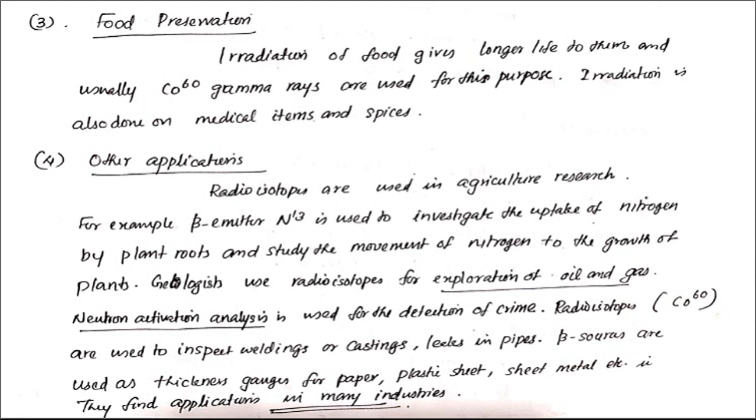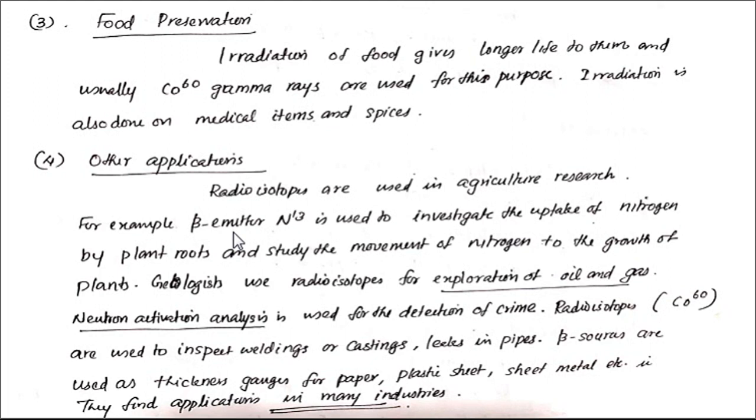And the other applications, here I am illustrating the other applications. So radioactive isotopes are used in agriculture, particularly nitrogen-13, a radioactive isotope of nitrogen-14. Nitrogen-14, we know that is nitrogen-7, 14. Nitrogen-13 is a radioactive isotope, and it is a beta emitter. And that nitrogen-13 is used to investigate the uptake of nitrogen by plant roots, and also to study the movement of nitrogen in the growth of plants.